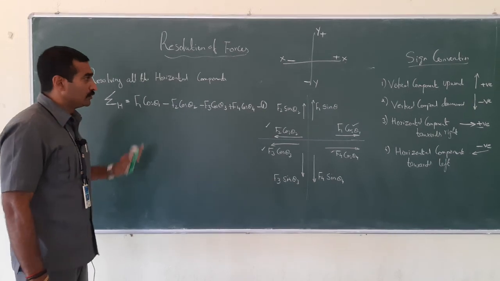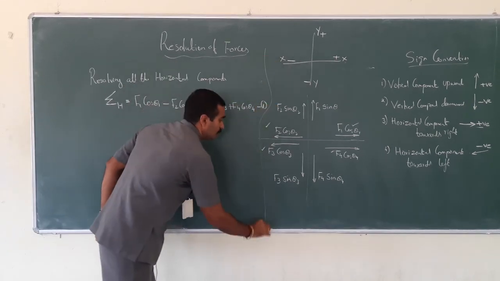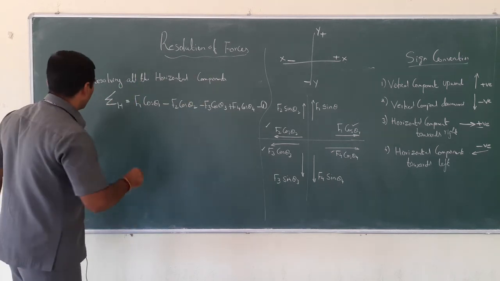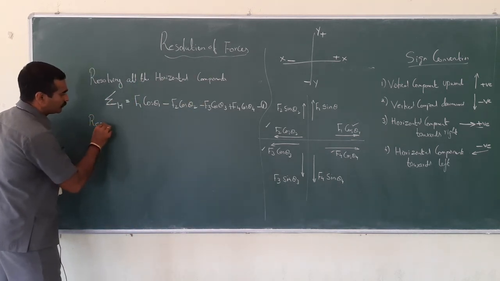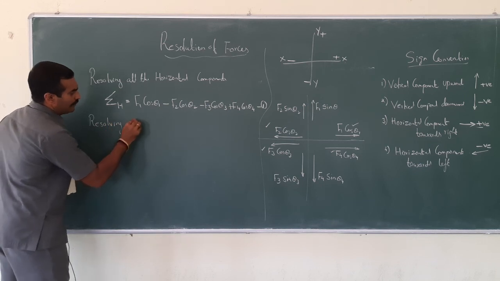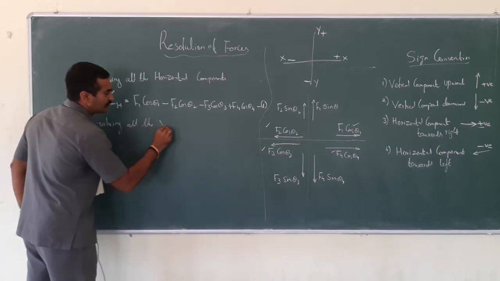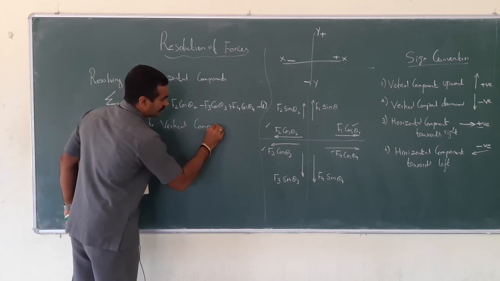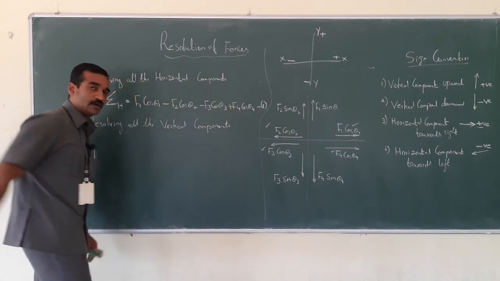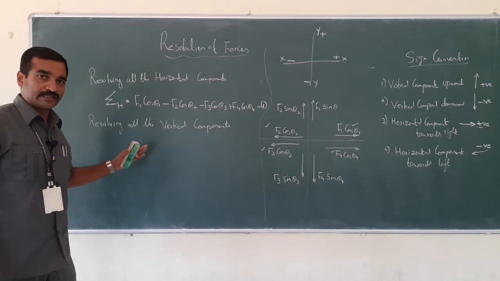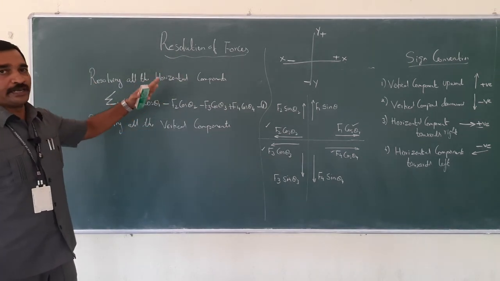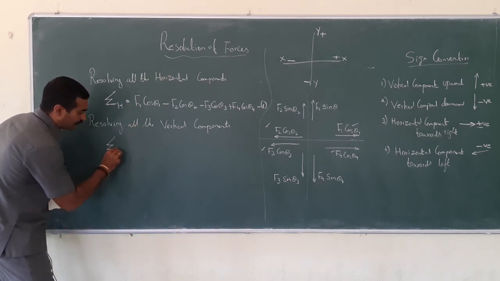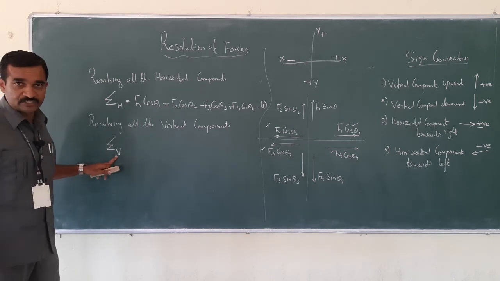Now I am going to consider resolving all the vertical components, which is nothing but the algebraic sum of all the vertical components, or the summation of the vertical components, which can be denoted as summation of V. V is nothing but vertical component.